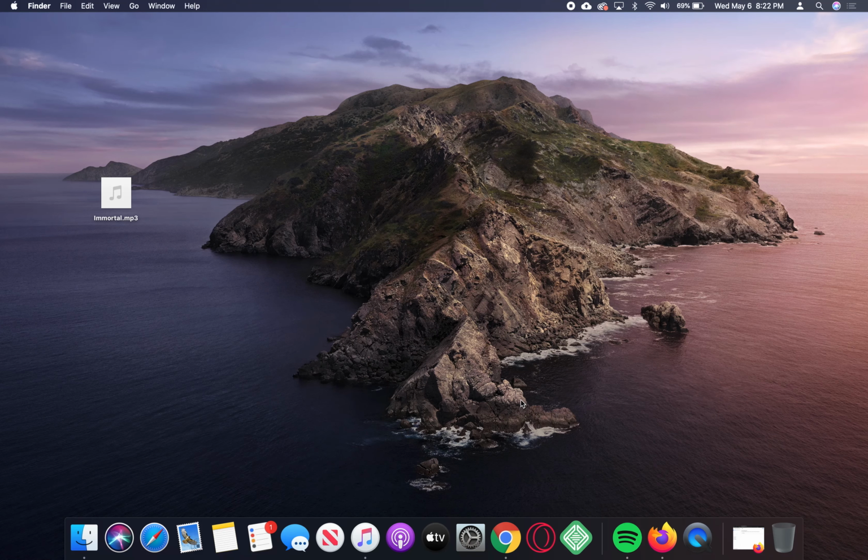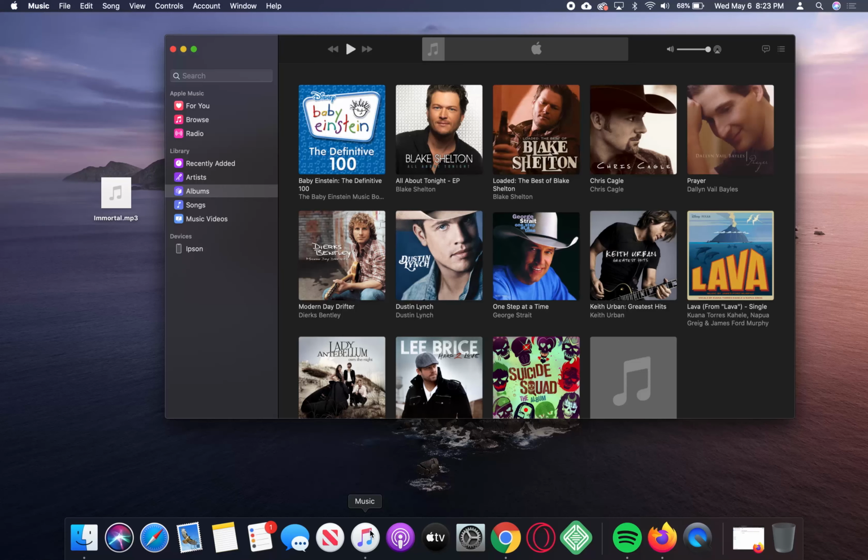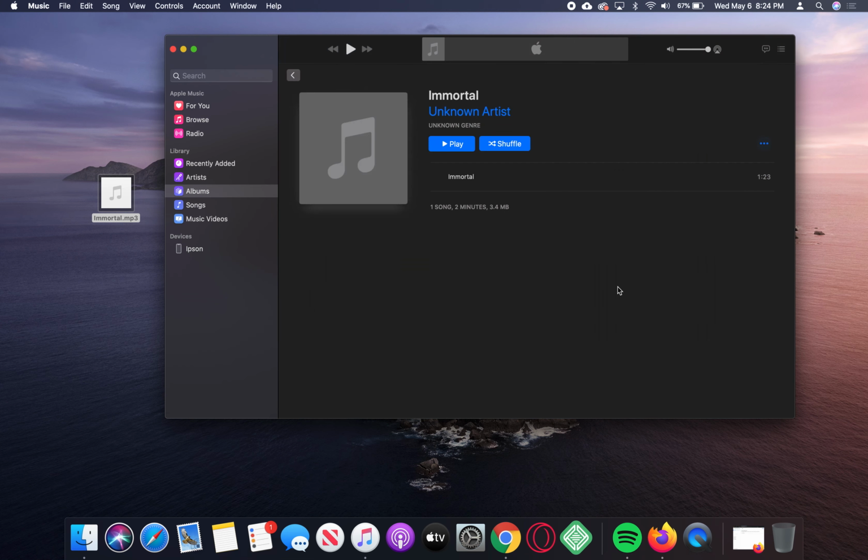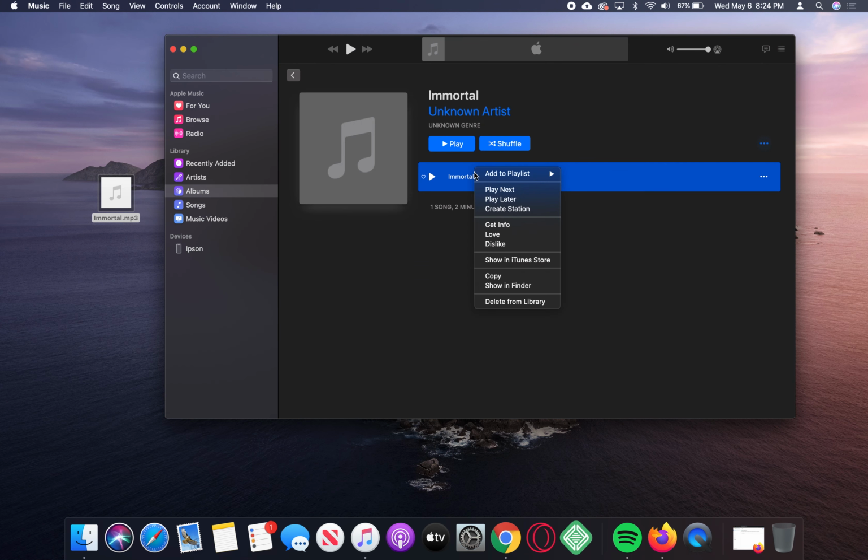To get started, let's open up the Music app on OS X Catalina. If you don't already have the song in your library, let's go ahead and drag it into your library. Locate the song that you're using, drag it over. Now that we have the song added, let's select the song and right-click it.